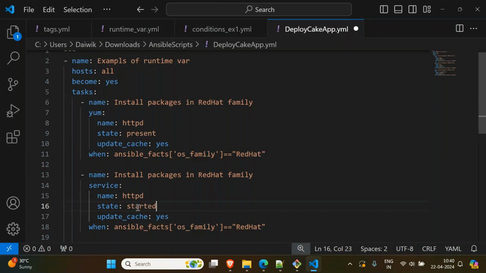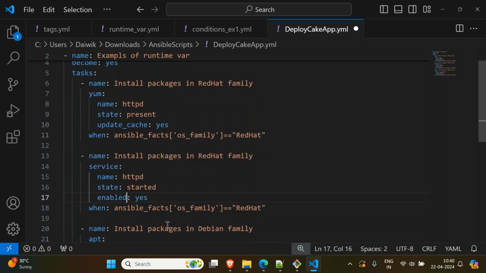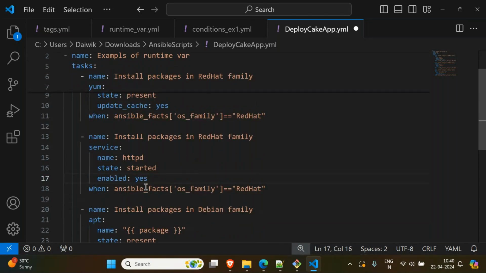If you go to the Ansible documentation, you will see this information for the service module. This is the state mentioned over there, started, and for different things. Here also you should have another keyword called enabled. You have to say enabled equals yes. These things I have to do for my Ubuntu machine as well.